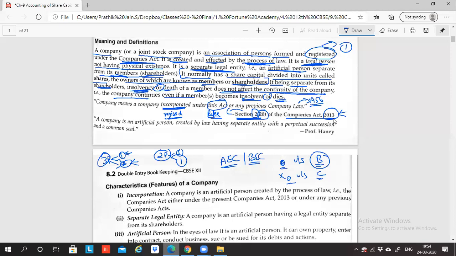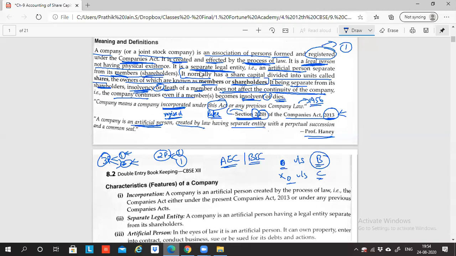Okay, excellent. So let's understand what definition of company Professor Haney gave. He says that a company is an artificial person. Do you agree? Law also says that only, no? Law has said that a company is an artificial person. So Professor Haney says that a company is an artificial person. Artificial person means it is not created by nature. It is created by law. So hence it is an artificial person created by law, having a separate entity.